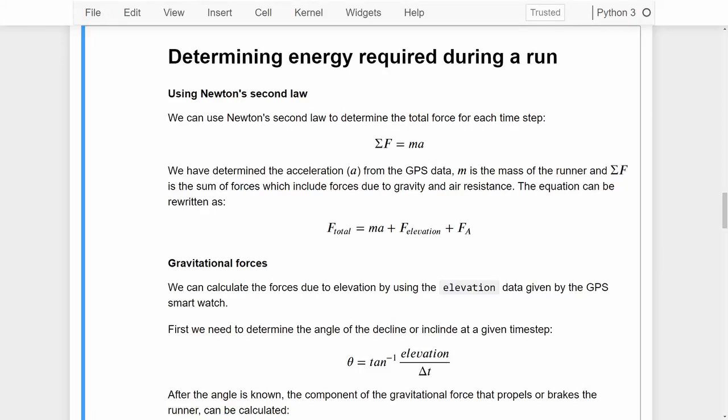My name is Adrian, and today we are going to continue with our GPS data that we got from Strava, and we're going to determine the energy required to complete the run. Let's get started.